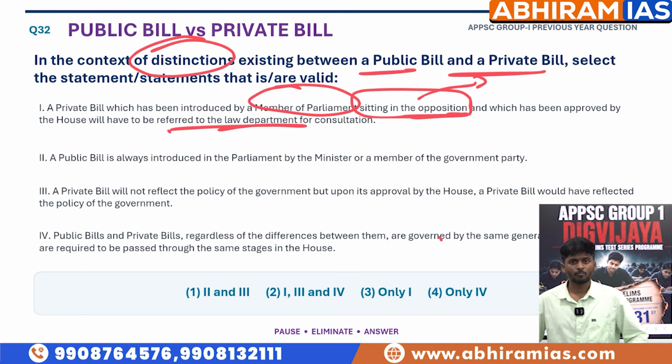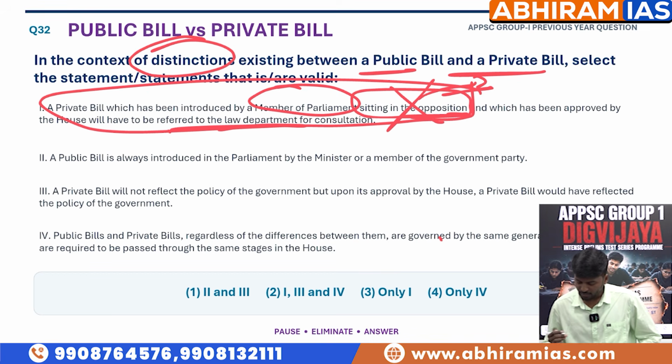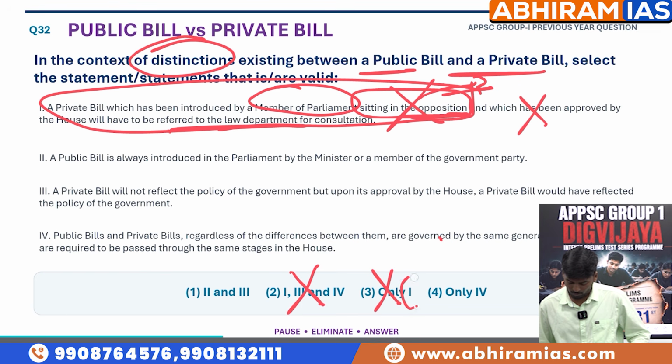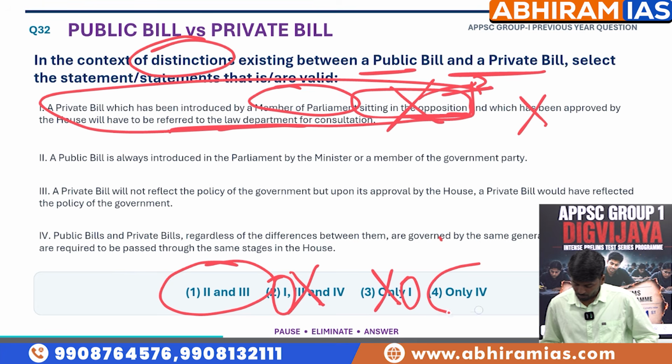And he is saying it is wrong. As I said before, any MP, whether he is from the ruling party or from the opposition party, who is out of the cabinet, who is out of the council of ministers, is known as a private bill. This should be kept in mind. So by looking at this half of the statement itself, we can say it is wrong. Okay, so first eliminate 1. What are the remaining options we have? 2, 3 and 4.